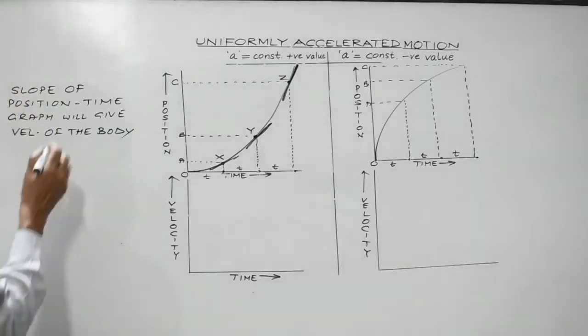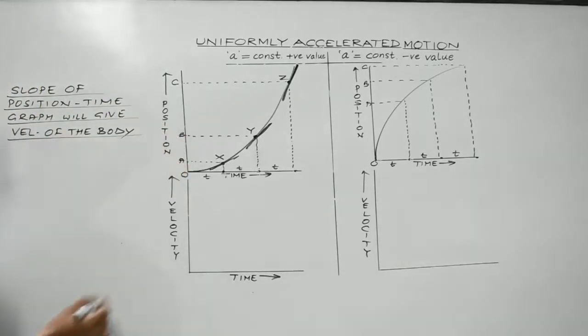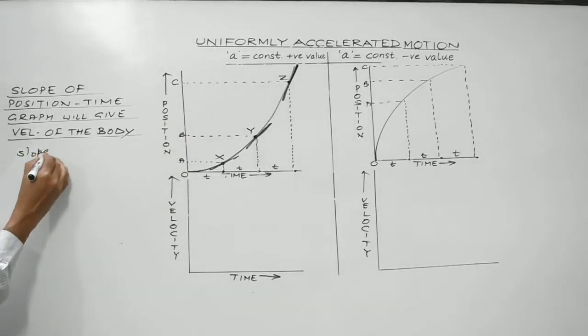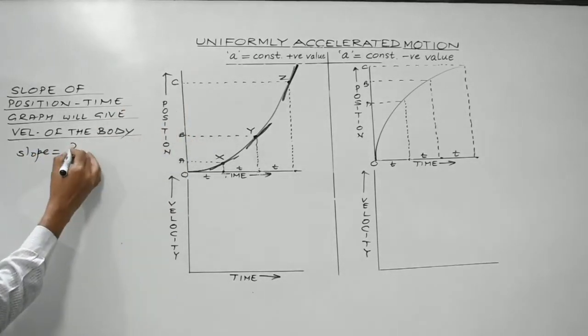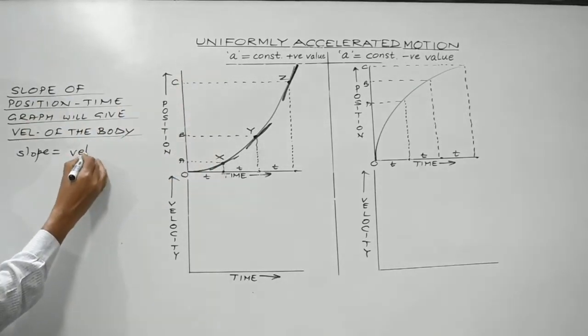So please do remember this point: the slope of the position time graph will give the velocity of the body. The slope is x2 minus x1 divided by t2 minus t1. So the slope will give us velocity.